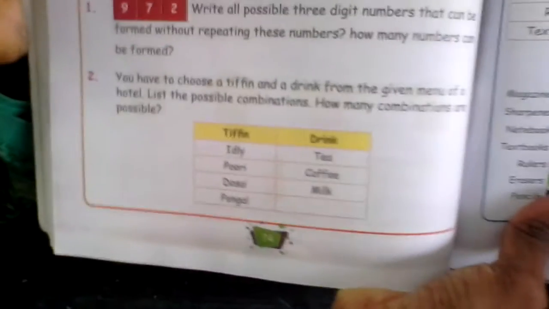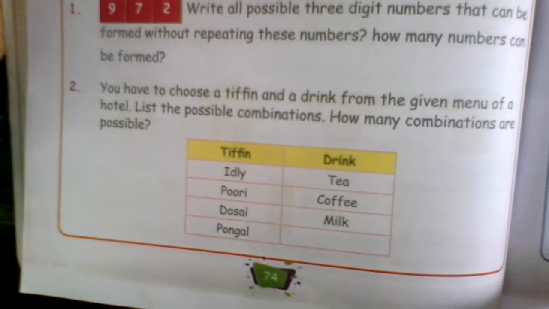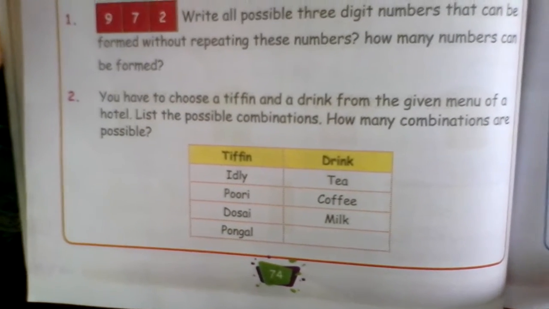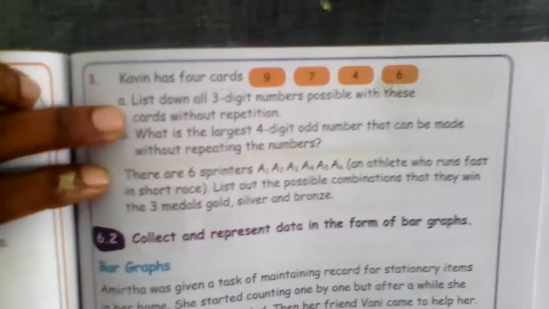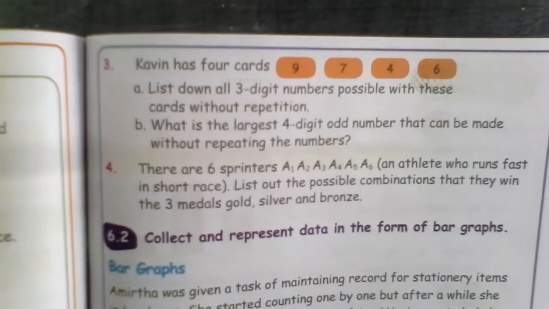Now the next one is, you have to choose a tiffin and a drink from the given menu of a hotel. List the possible combinations. How many combinations are possible? The same way you try it. I have done it for 3. Right? Same way you try it. You can do this very well. The next thing, Kavin has 4 cards. List down all 3-digit numbers possible with these cards without repetition. Right?